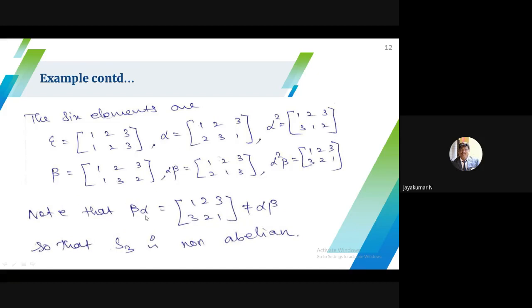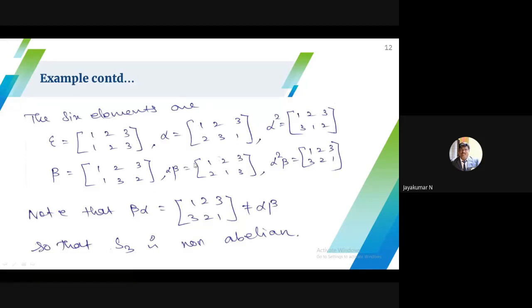Note that beta alpha is not equal to alpha beta, but beta alpha represents some other element in S3. Every time I told you, whether you use right to left or left to right, you can use any one way. So suppose I find alpha beta and beta alpha; both are not equal. That means beta alpha represents some other permutation. Beta alpha is not representing the alpha beta permutation.